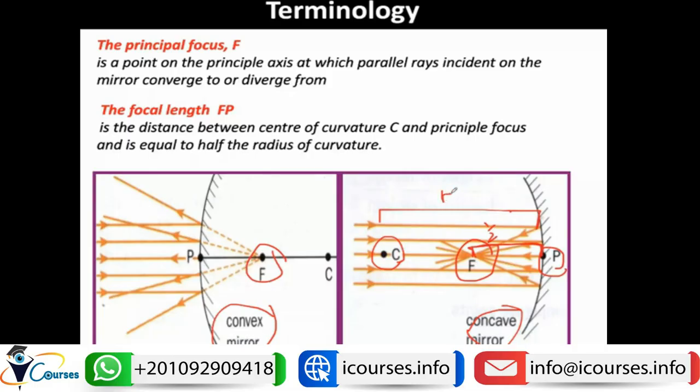This is the first rule in the case of lenses. Sorry, the mirrors. So the first rule here again is that the focal length equals half of the radius of curvature of any reflecting surface. This is very important. So please remember it until we get back to it at the end of reflection when we are discussing the rules.